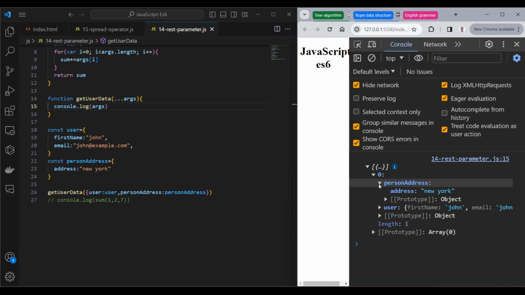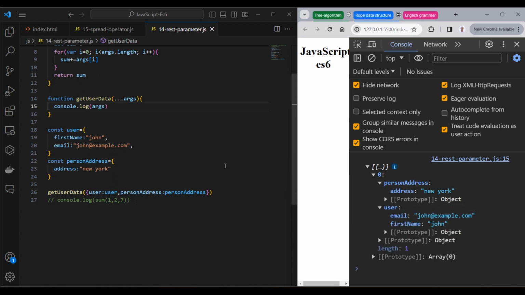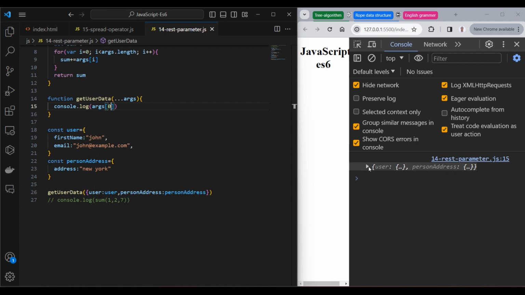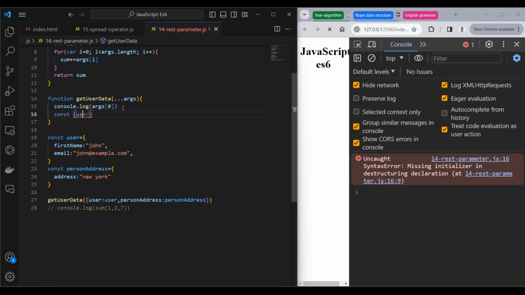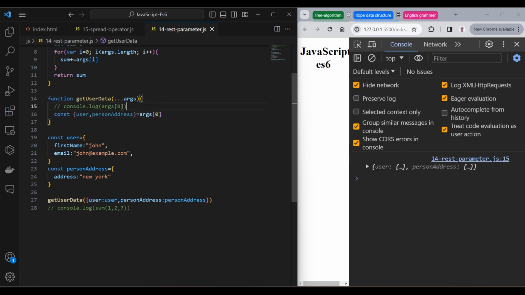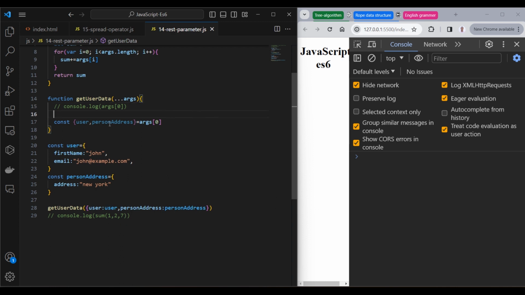Guys, here we can get access to our array like this. See, here we're getting an object which contains user and personAddress. We can use destructuring here because we're going to extract user and also personAddress like this. If you are not familiar with destructuring, go check out the video where I talked about destructuring. Here we go.